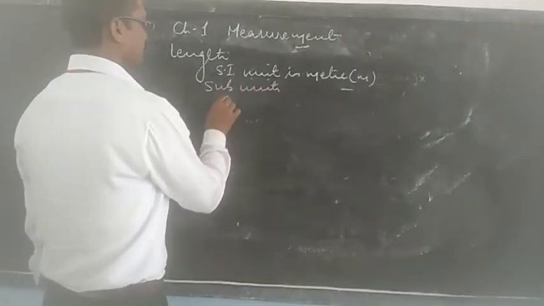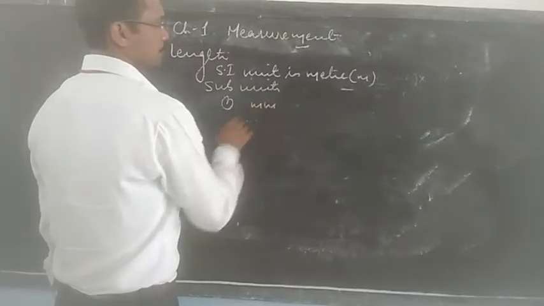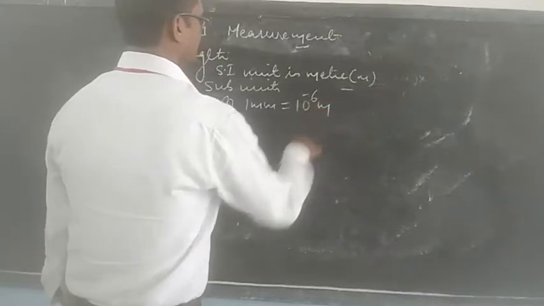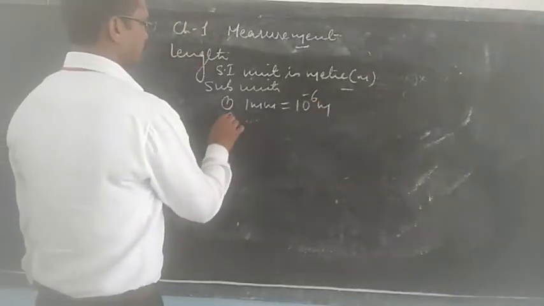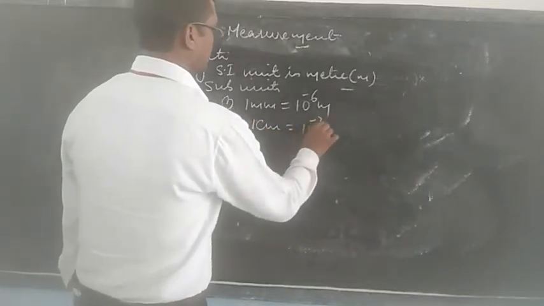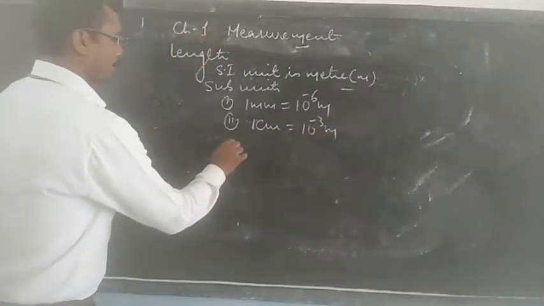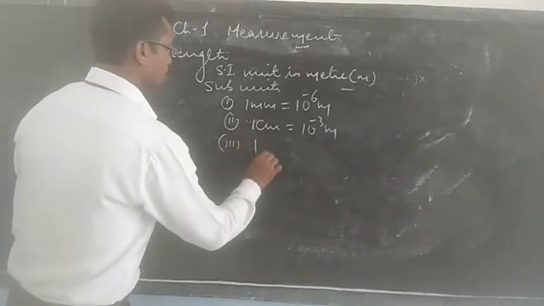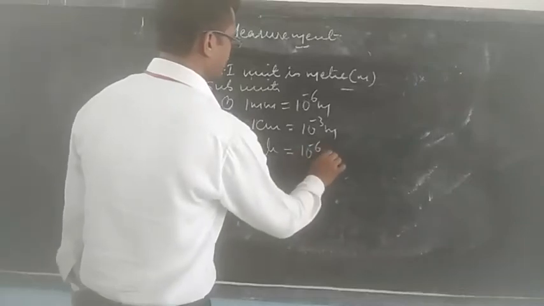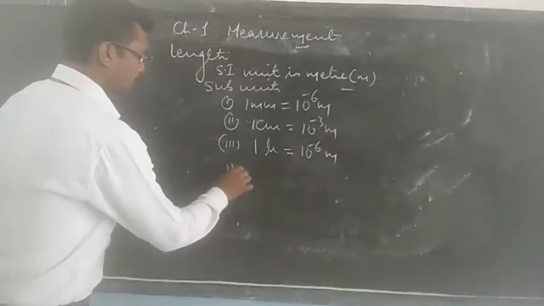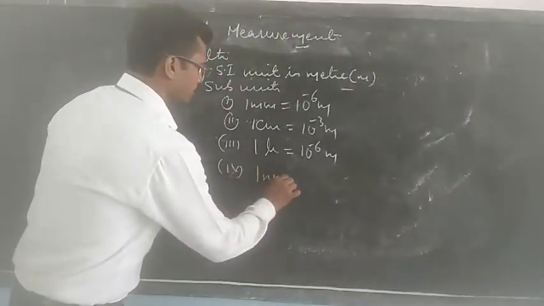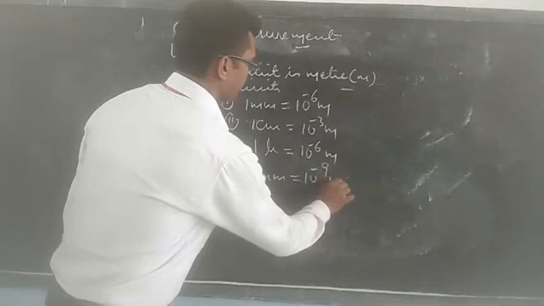We have sub-units like millimeter, and 1 millimeter is equal to 10 to the power minus 3 meter. Then we have centimeter, and 1 centimeter is 10 to the power minus 2 meter. Then we have micron or micrometer, which is equal to 10 to the power minus 6 meter. Then another smaller unit is nanometer, which is equal to 10 to the power minus 9 meter.